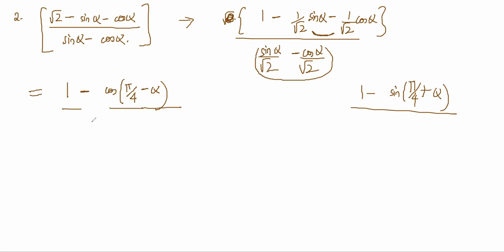Okay, so this can be written, again in many ways. One way is sine of alpha minus pi by 4, right? It can also be written as cos of pi by 4 plus alpha, I think.